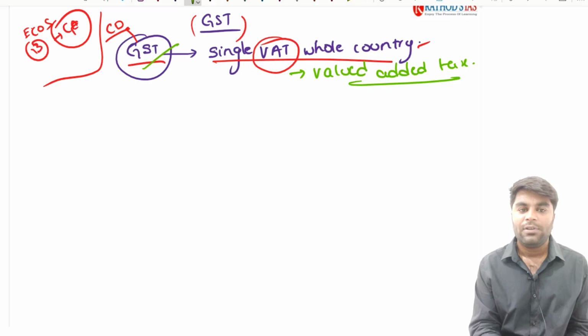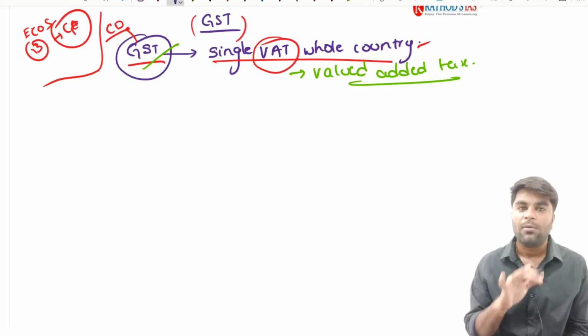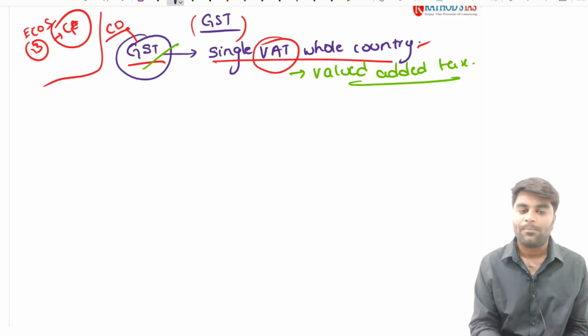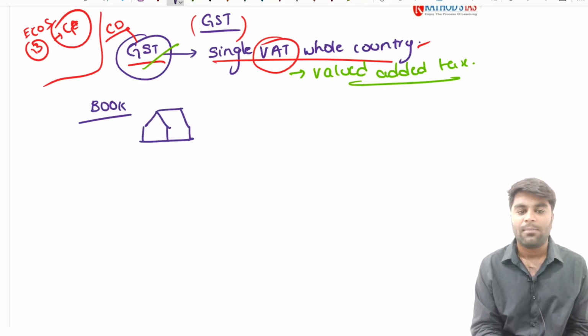Right? Now, with an example, let us try to understand how this VAT or GST is going to work in the country. Let us try to understand the working of the GST with the example of a book. Imagine this is a book manufacturing company.